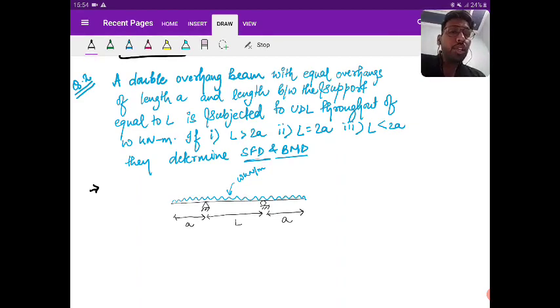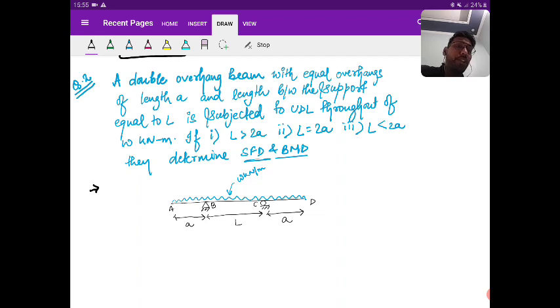So if I give the names A, B, C, D, what is the total downward load which is acting?